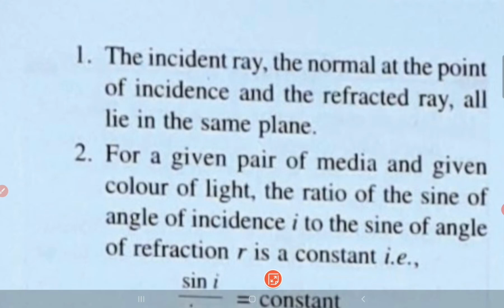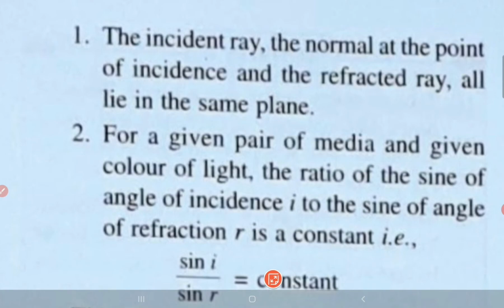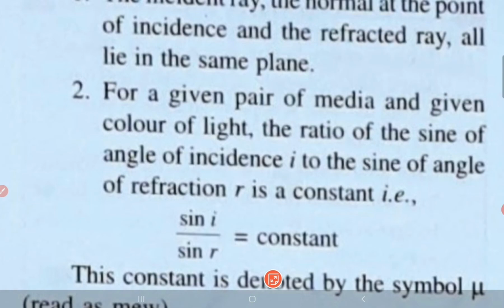And number 2, for a given pair of media and a given color of light, the ratio of the sine of angle of incidence i to the sine of angle of refraction r is always constant. Here sine i and sine r are trigonometrical operators, which you will understand when you do trigonometry in mathematics. The ratio of these two values is always a constant. A constant is also a number.